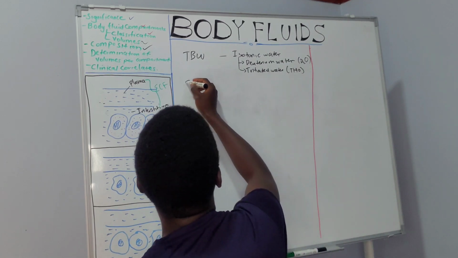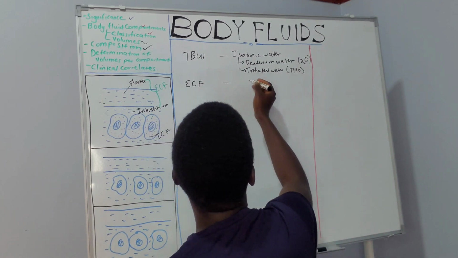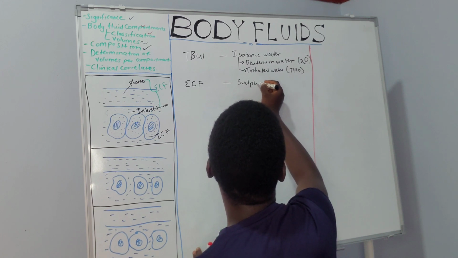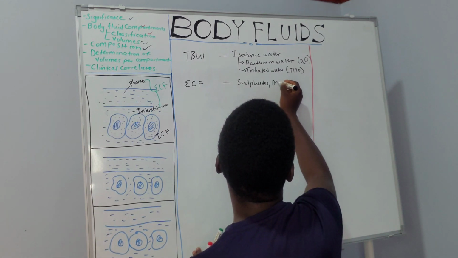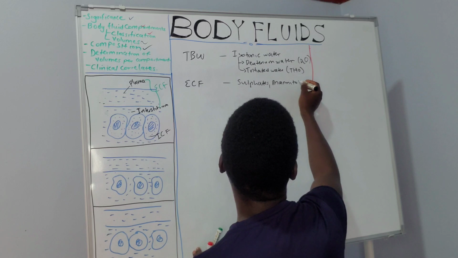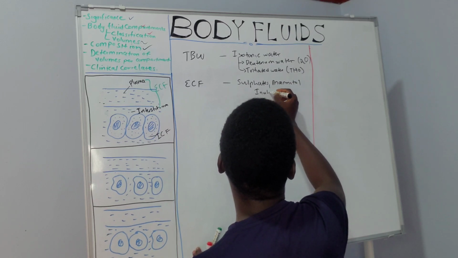Then for the extracellular fluid compartment, there are some sulfates that are used, but commonly we have mannitol and another molecule called inulin.